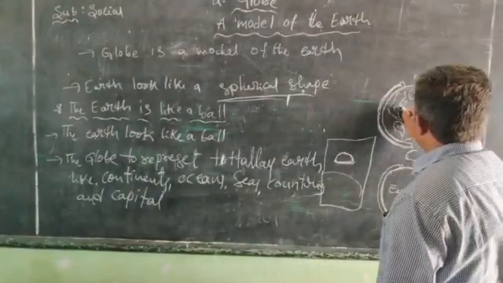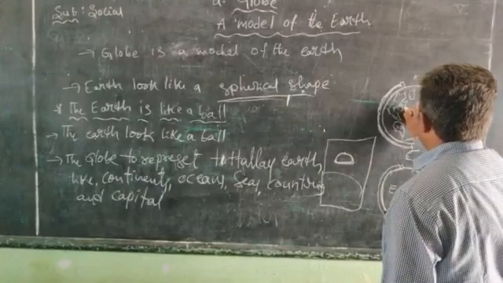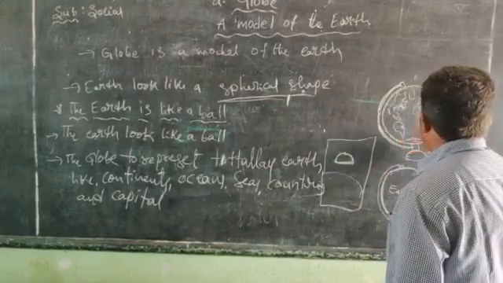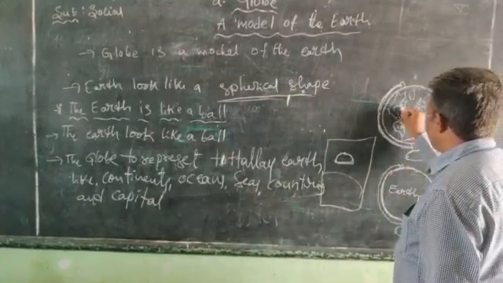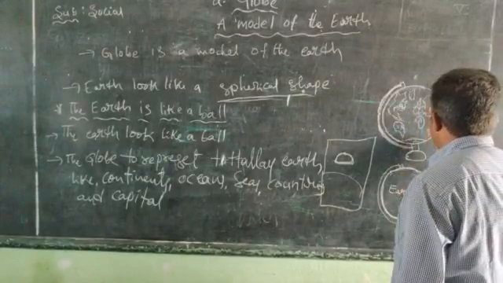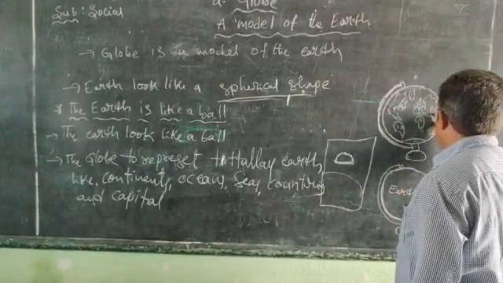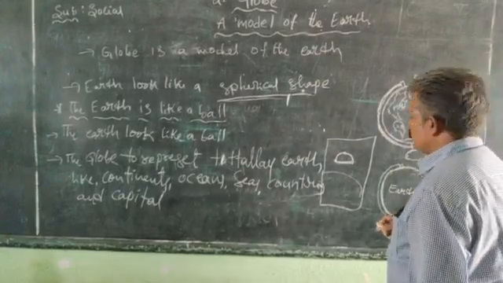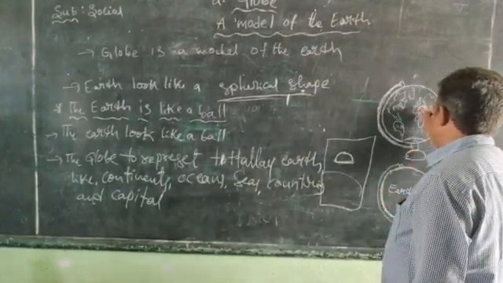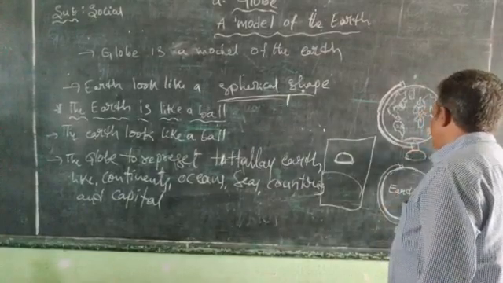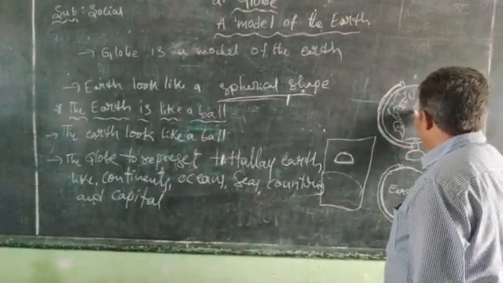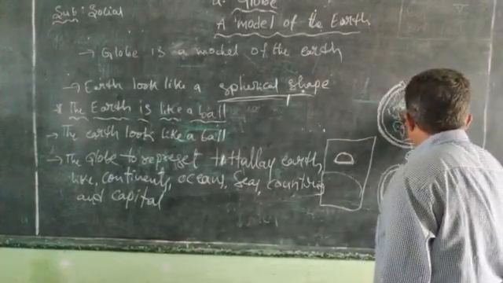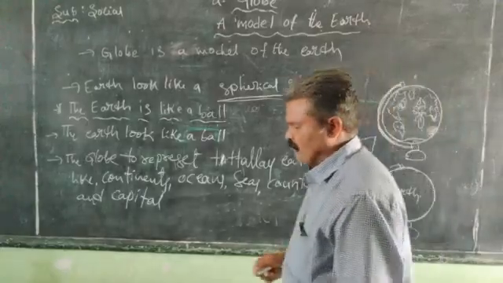We find capitals on the globe. For example, here this is North America, the USA, and Washington DC is the US capital. Like that, for every country. Here there is India, and that is New Delhi. United Kingdom, here there is London. Next, here there is France, Paris. Next, Italy, Rome.